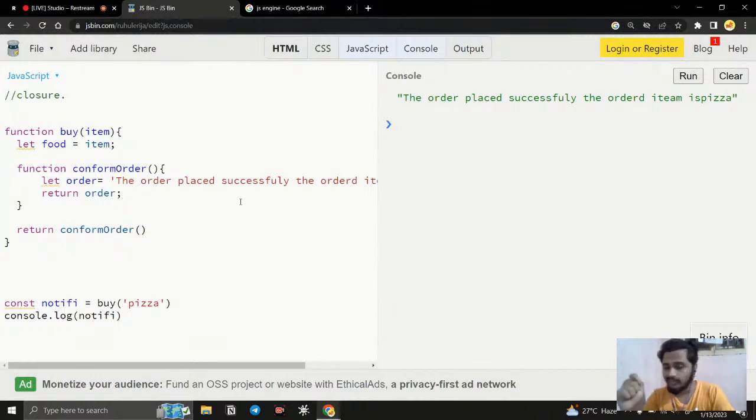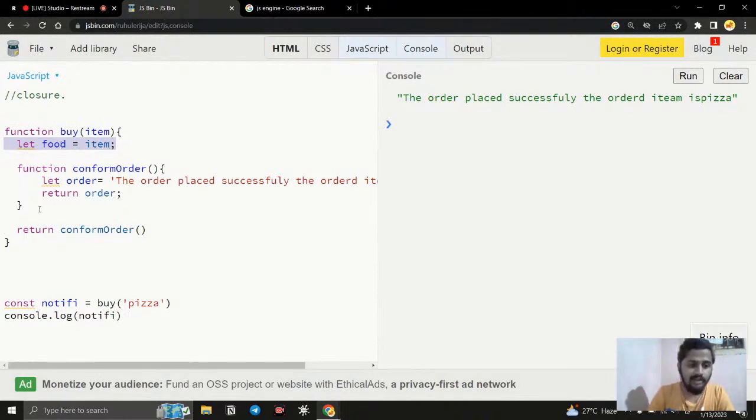Whenever we are creating a function and that function has another function inside it, whatever variable or function you create inside, a small type of box is created, and that box is called a closure. Inside that closure, it will put all the references. For example, a food item is a reference, I will put it inside the closure. If there is a function, I will put it inside the closure. Like that, it will put a reference of it.